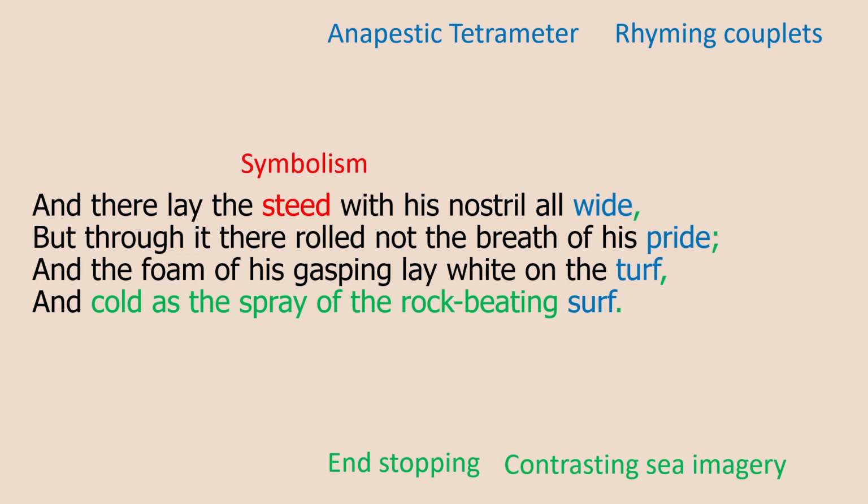But contrast that to the image of the sea in stanza 4, which is very violent and deadly. When waves break onto a rocky shore, they spray the rock-beating surf. There's spray of cold water. The sea can beat and crack rocks and crack bones and skulls. And this is the imagery of the sea being a violent place. And it was the violence of the angel of the Lord that ultimately destroyed the Assyrian army that was once calm like a lake.